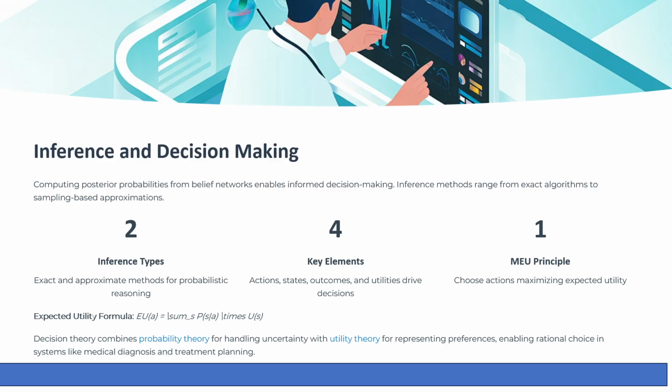For example, should I take an umbrella? If I bring it and it rains, good outcome, utility equals 10. If I bring it and it doesn't rain, slight inconvenience, utility is equal to 8. If I don't bring it and it rains, bad outcome. I get wet. Utility equals 2. If I don't bring it and it doesn't rain, good outcome.